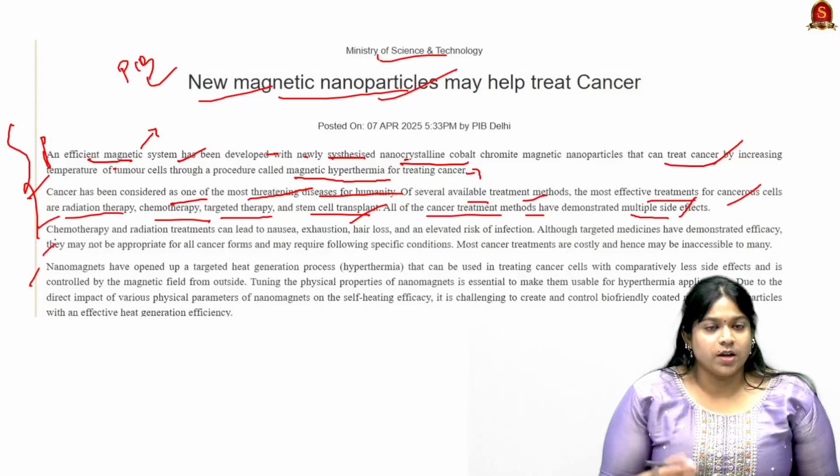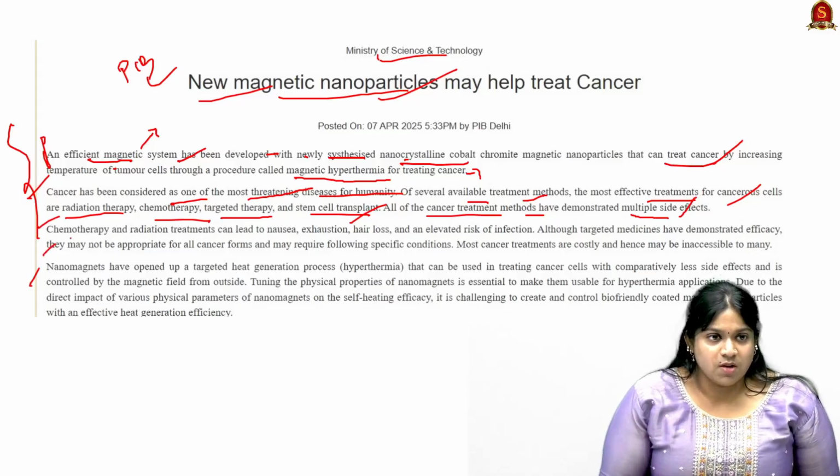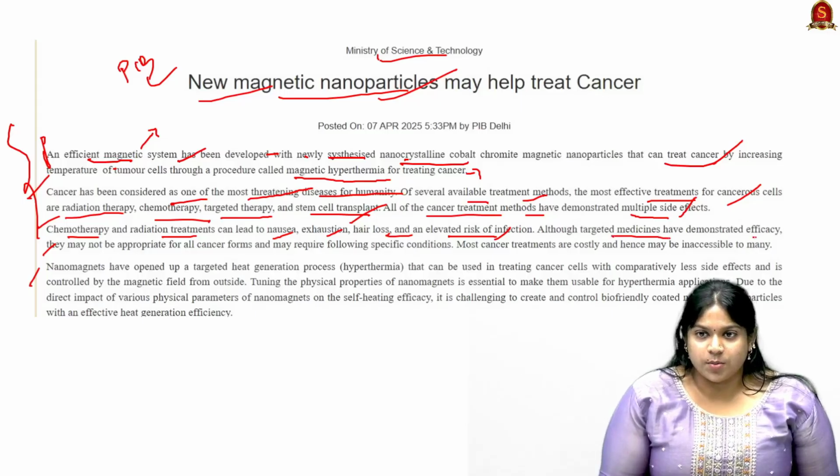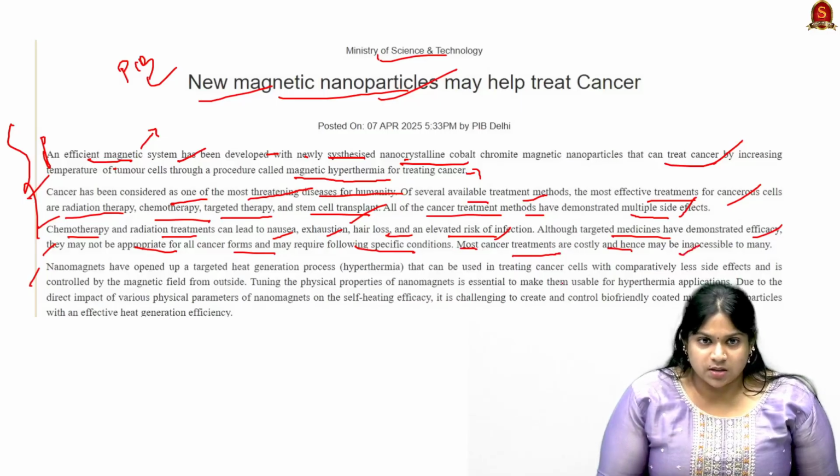These are all very important for us to understand the importance of cancer. Chemotherapy and radiation treatments can lead to nausea, exhaustion, hair loss, and a risk of infection. Although targeted medicines have demonstrated efficacy, they may not be appropriate for all cancer forms and may require specific conditions. Most cancer treatments are costly and hence inaccessible to many.